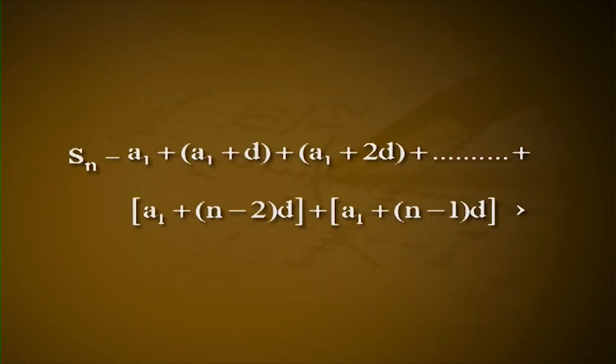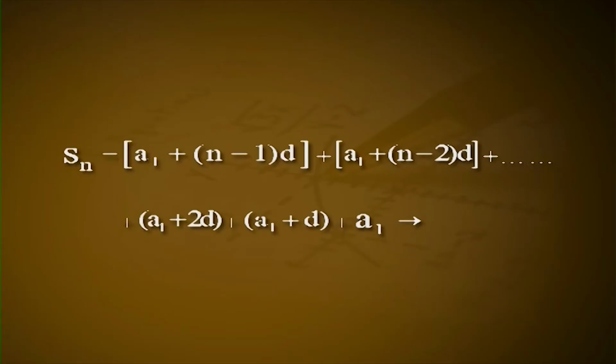If a_1, a_2, a_3, ..., a_n is a finite arithmetic sequence, then the corresponding series a_1 + a_2 + a_3 + ... + a_n is called an arithmetic series. Let d be the common difference of the arithmetic sequence, and let S_n denote the sum of the series. Then S_n = a_1 + (a_1 + d) + (a_1 + 2d) + ... + (a_1 + (n-2)d) + (a_1 + (n-1)d). Let it be equation 1.